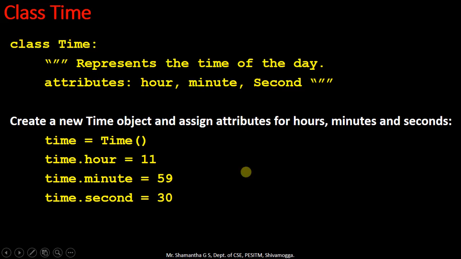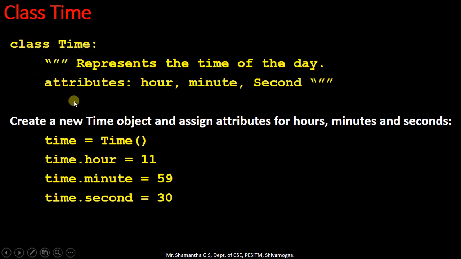Today we are going to discuss various things about classes and functions by taking an example of time. Here we are going to declare a time class which represents the time of the day, and its attributes are hour, minute and second. By this declaration, this is a default constructor, as we are not seeing any init method present inside the class.